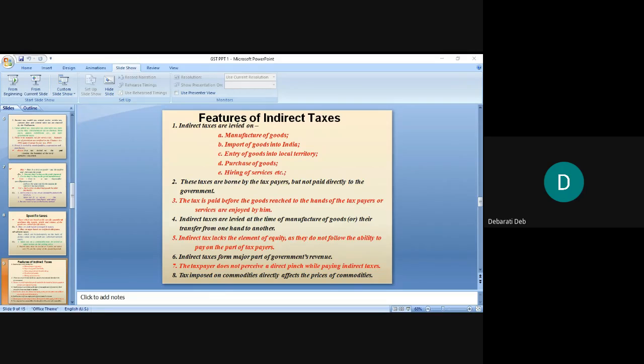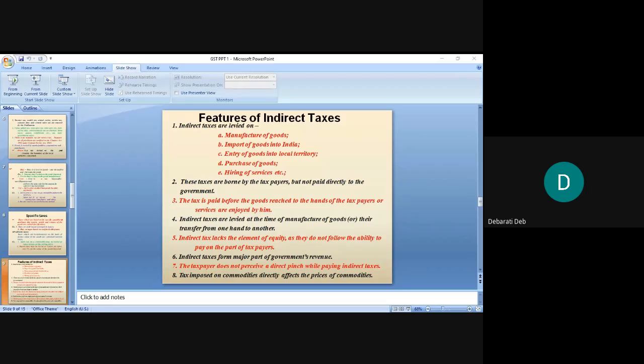Then wide scope. Every member of the community, both rich and poor, can be taxed through indirect taxes, isn't it? As I told you yesterday, I'm not paying direct taxes because I don't earn so much in Salesian College. So I'm not paying any direct tax to the government, but I'm paying indirect tax. I'm poor, but still I'm paying indirect tax, right? So the scope is quite wide. For the government, it's very easy to collect the taxes, and starting from the rich to the poor, everybody pays indirect tax. The tax burden is not imposed onto a small section, but it is widely spread. Thus, indirect tax has wider scope.